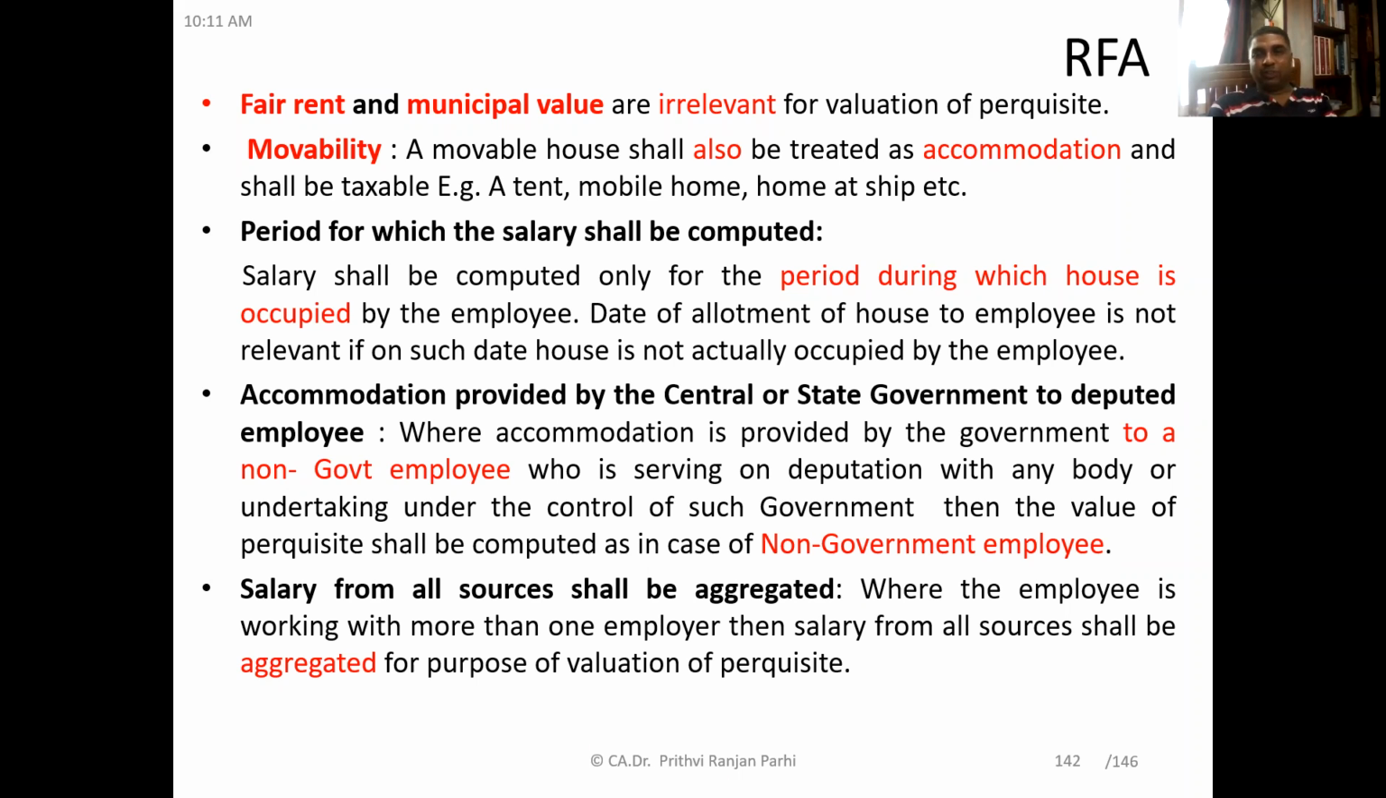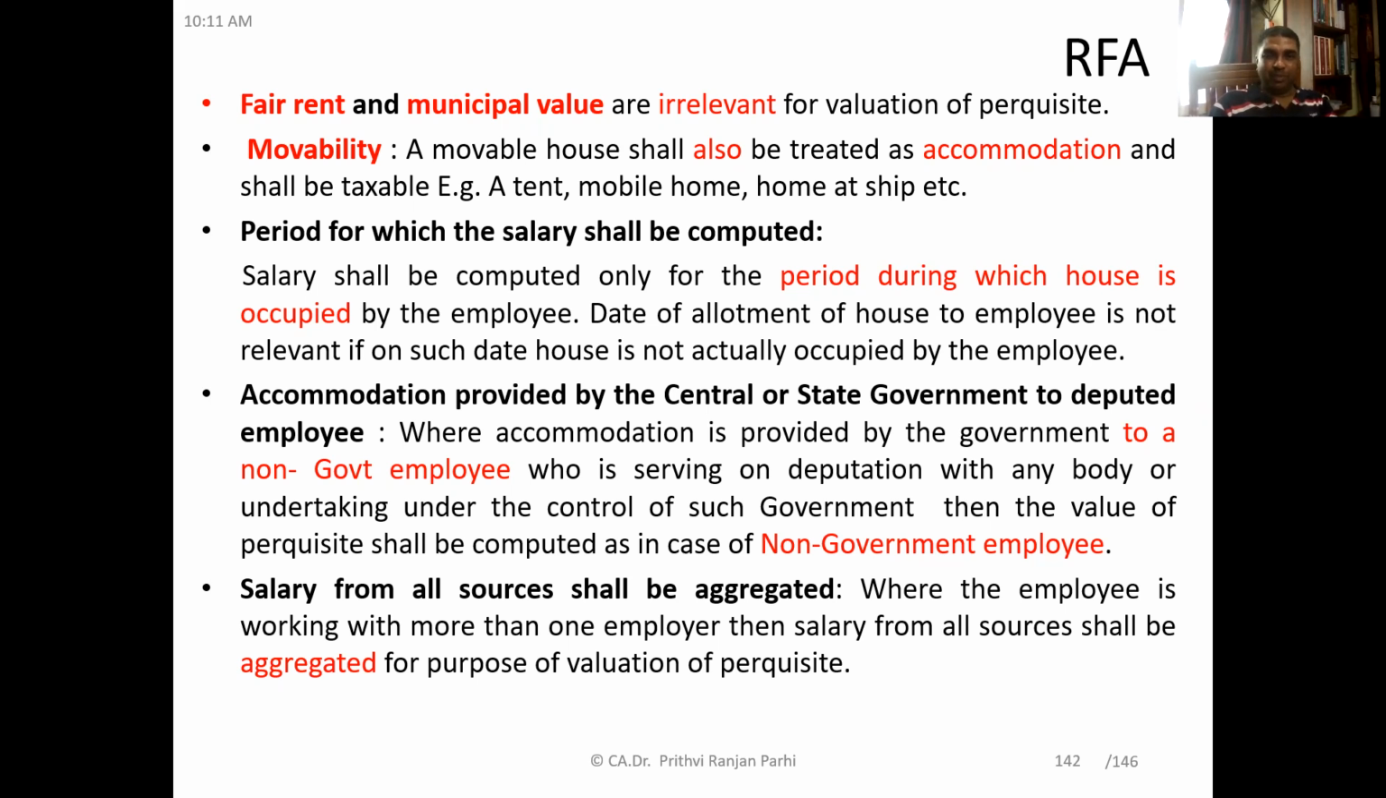A movable house is also treated as an accommodation and shall be taxed. Suppose rent-free accommodation is given as a tent or in a mobile home, or let us say a boat house. All of them are houses. Movable houses are also houses. One cannot claim that it is not a house, it's not a rent-free accommodation. No. Law has made it clear that movable houses are also houses.